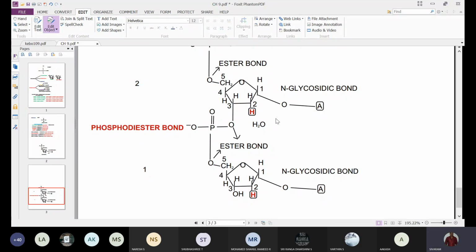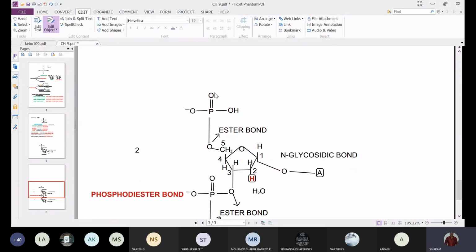Understood? Does anybody have any doubt? Like this, a large number of nucleotides. Further, one more nucleotide may come and join.